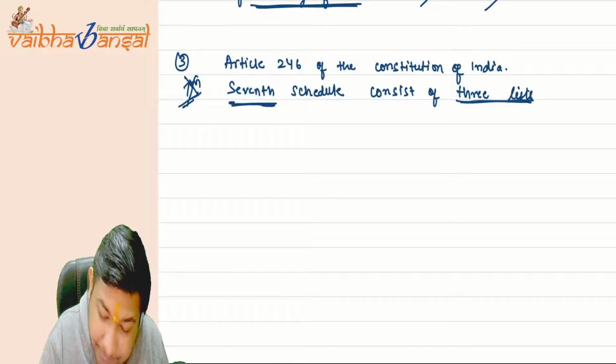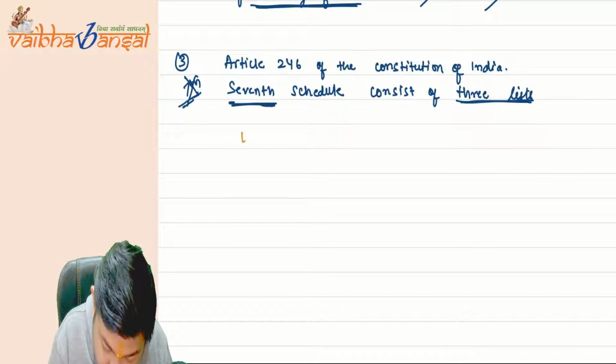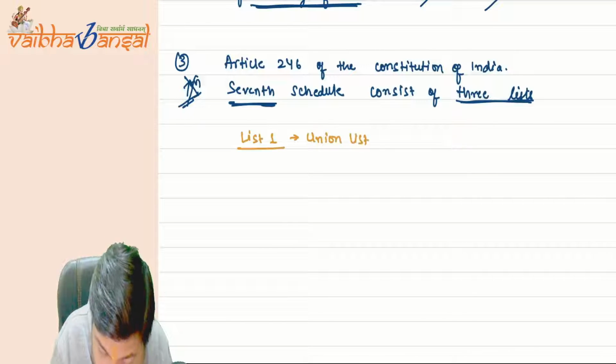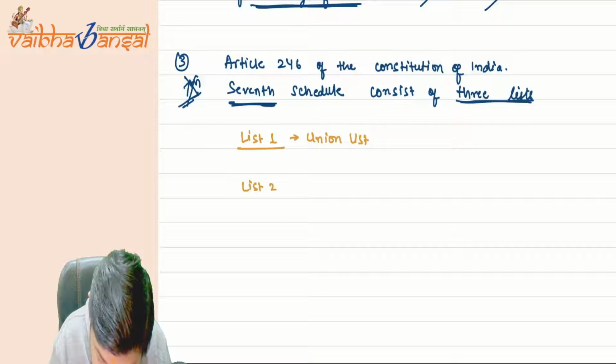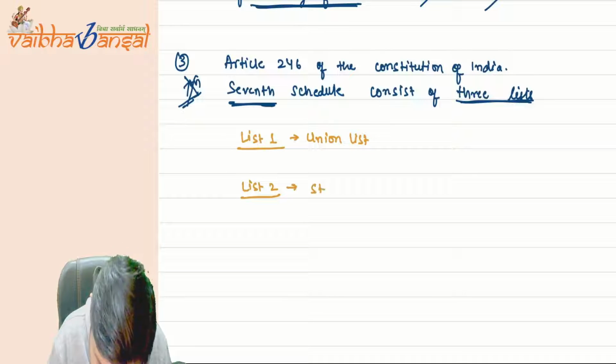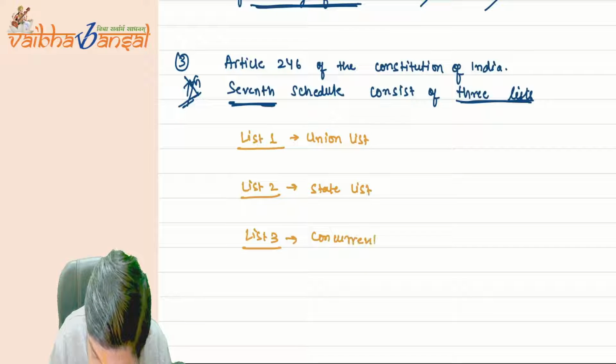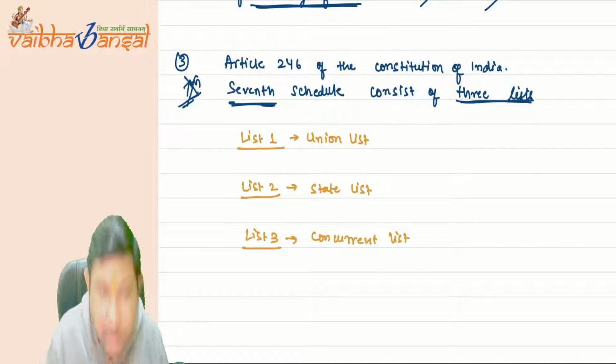See, list one is the union list. Then list two is the state list, and the last, list number three, is the concurrent list. I hope you are writing each and everything.